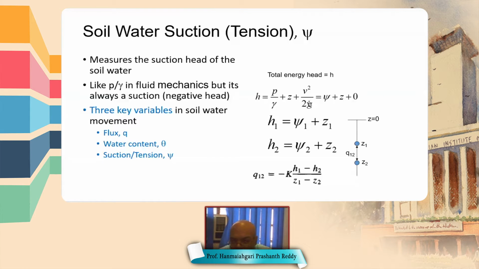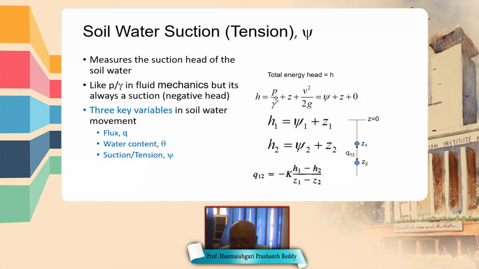Of these three quantities, V square by 2g is the velocity head or kinetic energy, P by gamma is the pressure energy, and Z is the elevation energy or potential energy. In groundwater flow the velocity is very small, so kinetic energy is neglected and V square by 2g goes to 0.